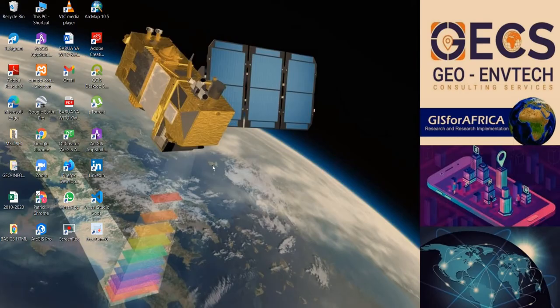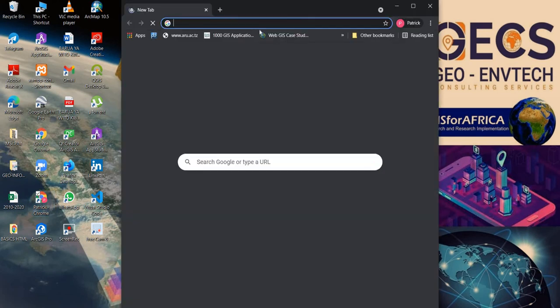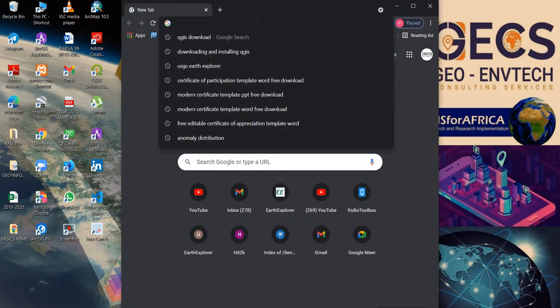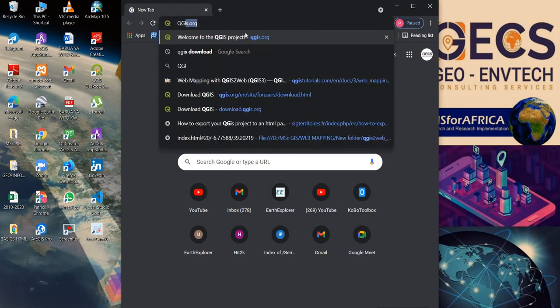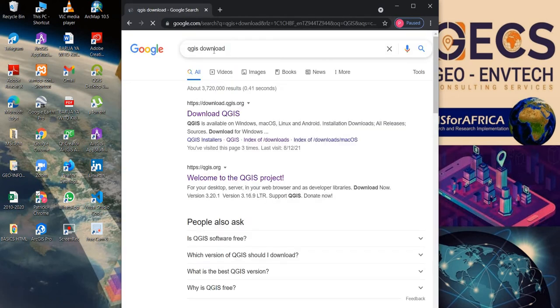I'm using Chrome, so I open Chrome and type QGIS download. It's here, and from there you can see there is a website for QGIS software download.